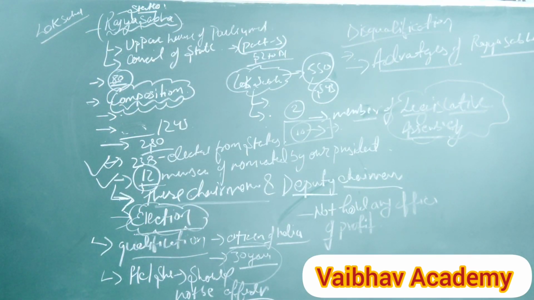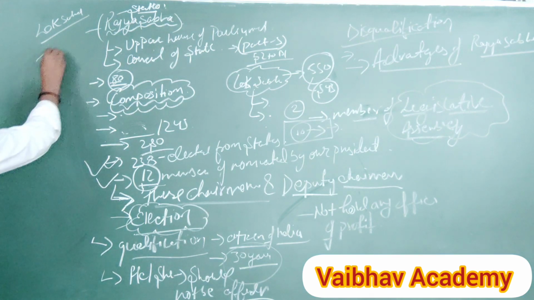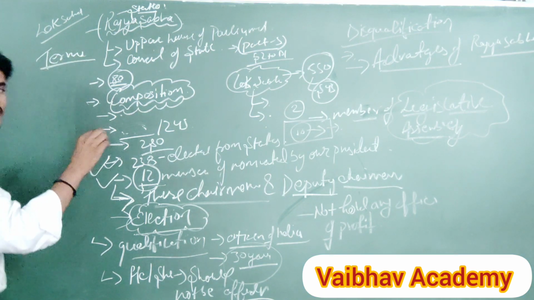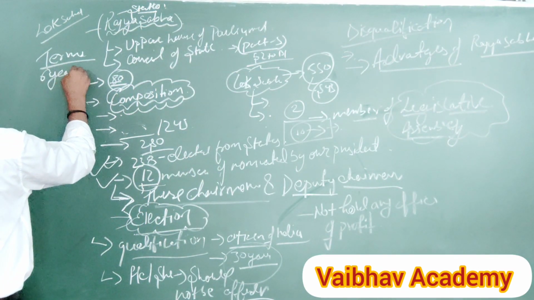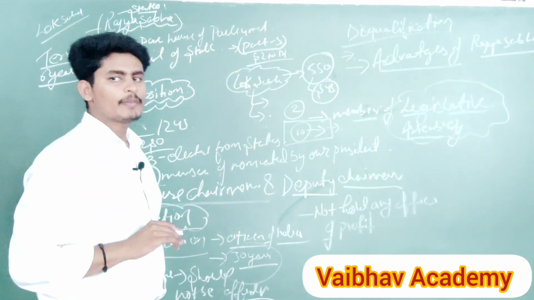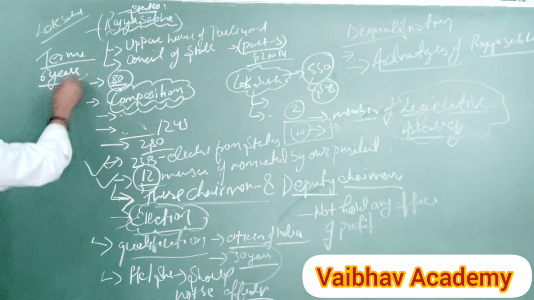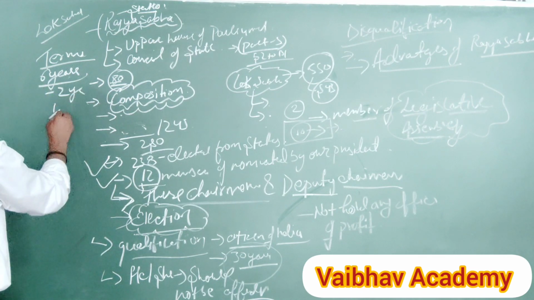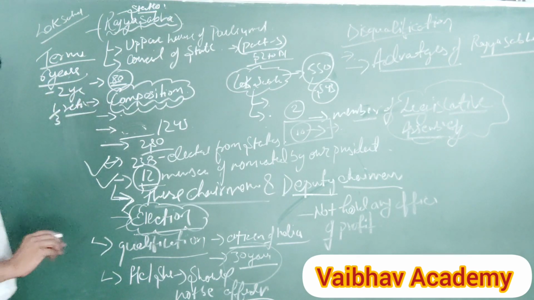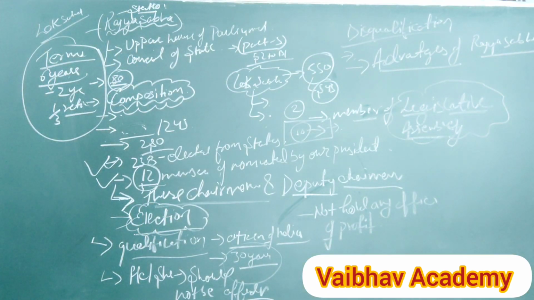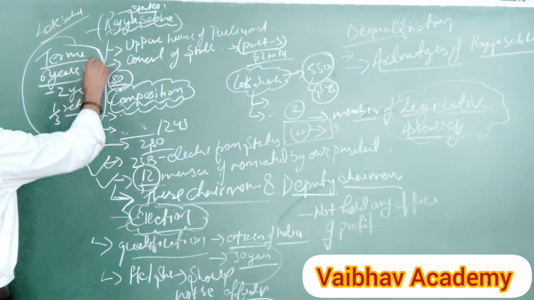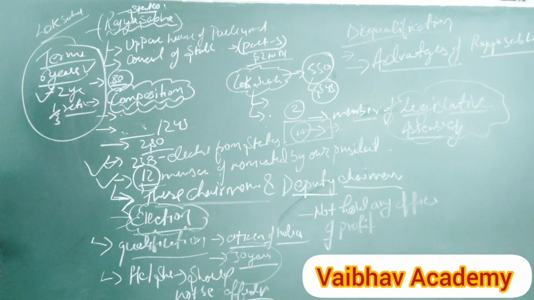The provision related to the term: each member of the Rajya Sabha is elected for 6 years. It means the term. What is the term of an elected member or nominated member of Rajya Sabha? So 6 years. In Lok Sabha, we have seen the maximum duration is 5 years, but in Rajya Sabha it is 6 years. And every 2 years, 1/3 of the members retire in Rajya Sabha. This point was missed, so you can write it down here: the term of Rajya Sabha is 6 years, and every 2 years, 1/3 of the members retire.